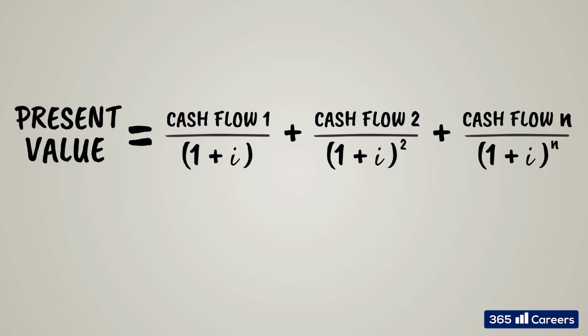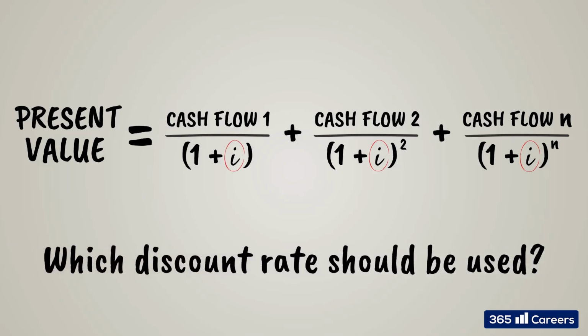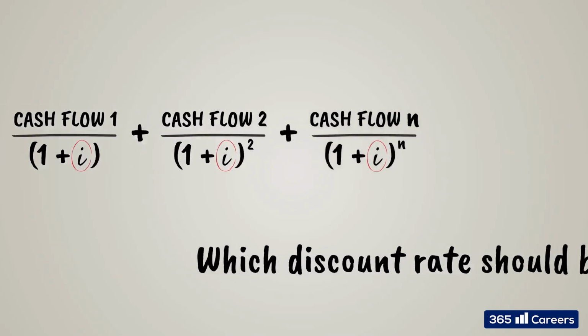We said that to perform a capital budgeting exercise, we must discount future cash flows and obtain their present value. However, we still must cover a subtle topic, which is the discount rate that should be used for this calculation. Well, that's up to the person carrying out the analysis, but a few alternatives are typically used in different scenarios.